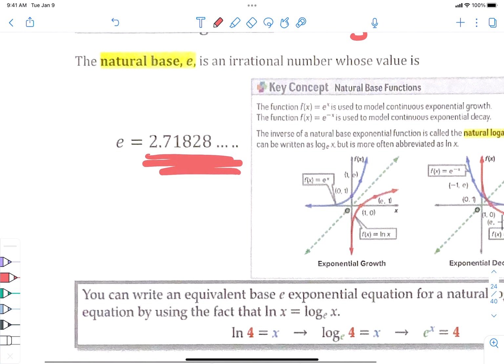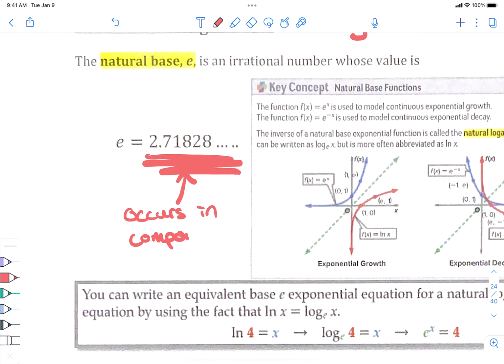And this is a number that naturally occurs in compounding interest. So if you put money into a bank, it's going to compound its interest at a rate that relates to 2.7182818.